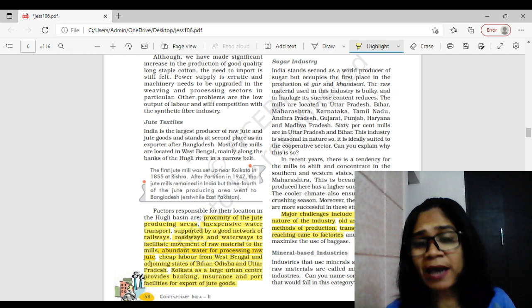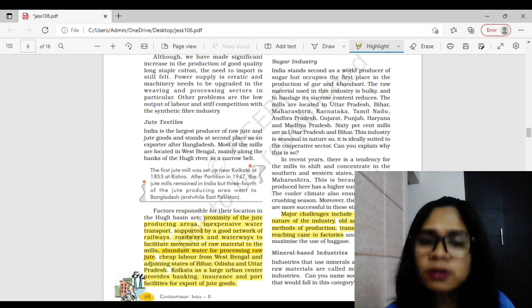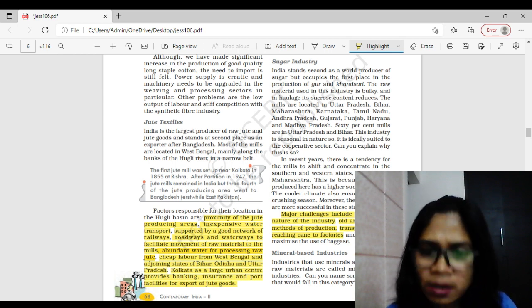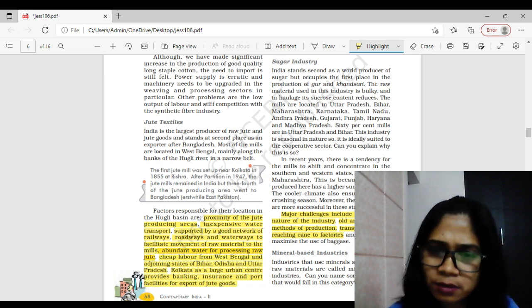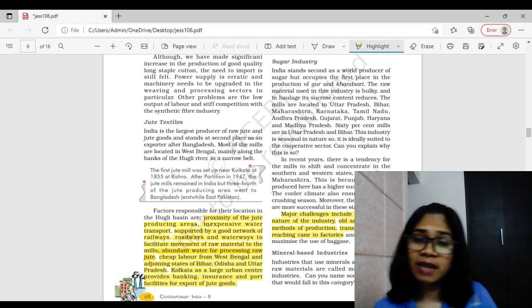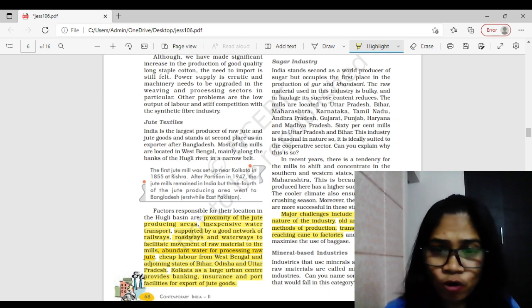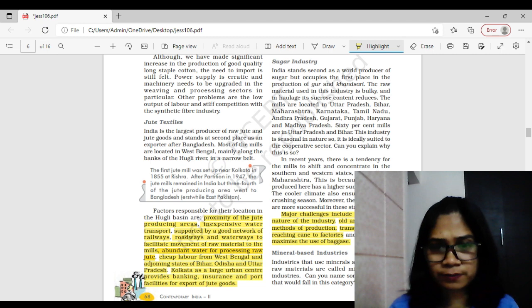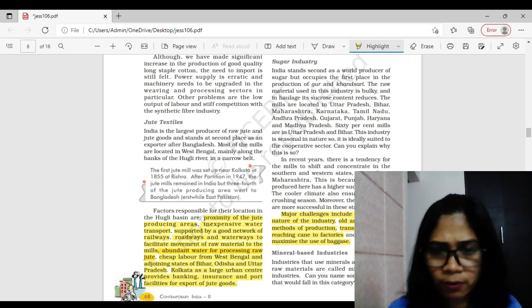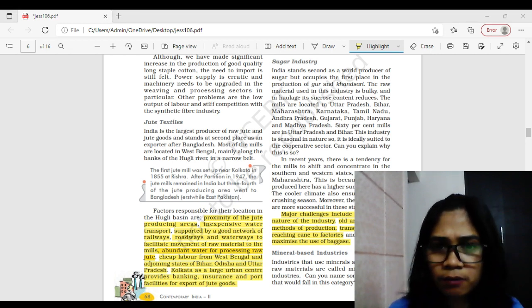And the last one: maximizing the use of bagasse. You might have seen the waste left after extracting sugar from sugarcane. Where do we store it? We don't have storage for that. So maximizing the use of that waste is a big problem in this field. So here you have four challenges which belong to the sugar industry, right? Now we have the next question, right?